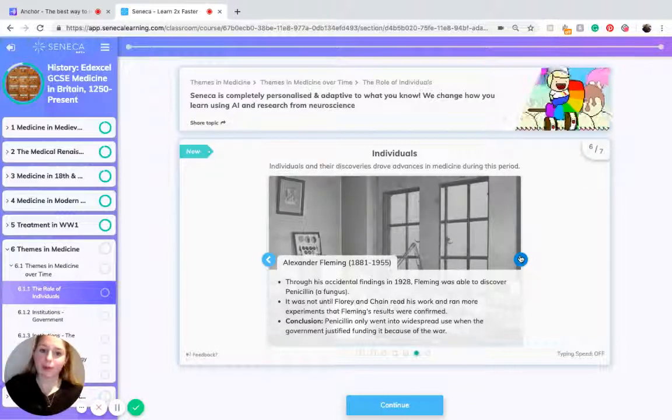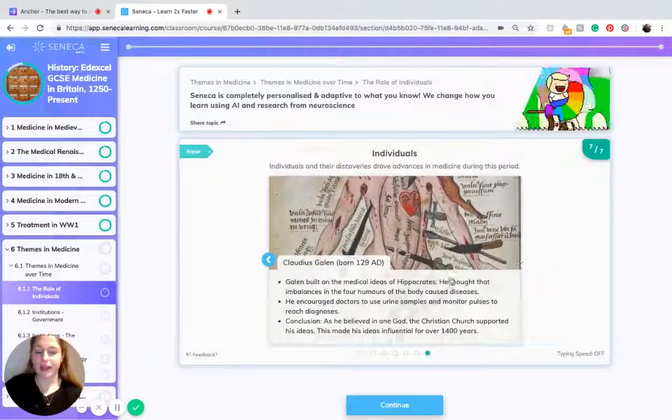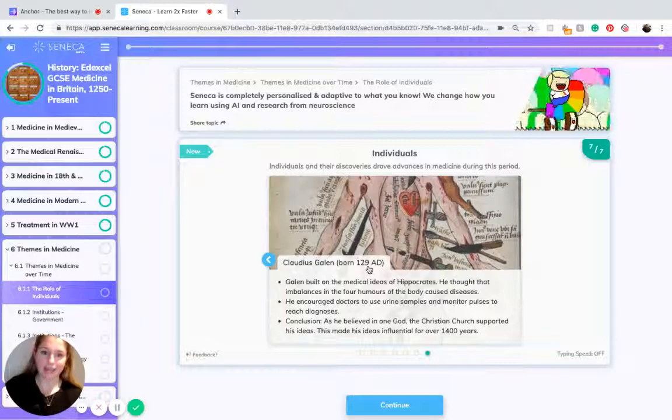Alexander Fleming, who lived from 1881 to 1955, accidentally found penicillin. It was not until Florey and Chain read his work and ran more experiments that Fleming's results were confirmed. The conclusion from this work is that penicillin only went into widespread use when the government justified funding it because of the war. And finally, Claudius Galen, who was born in 129 AD.